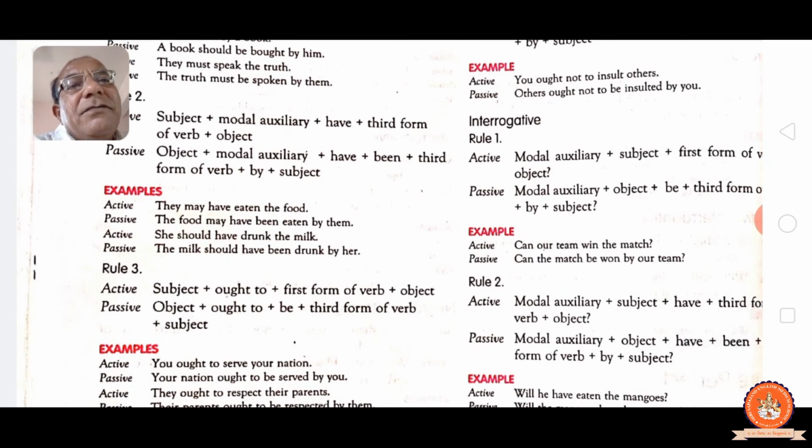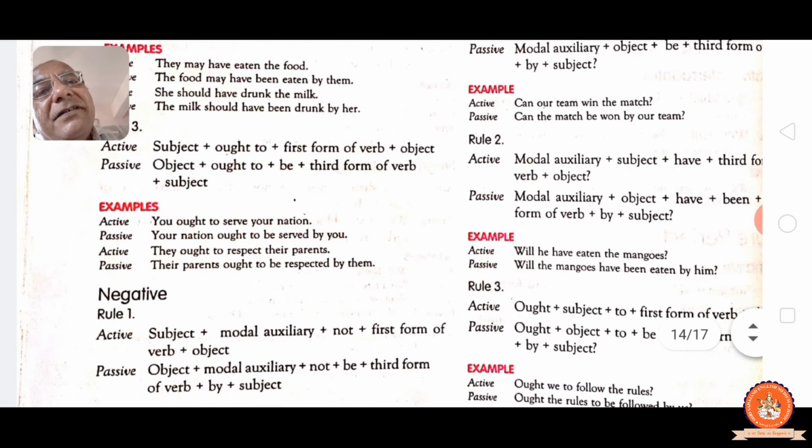Subject plus ought to, first form of the verb and object. Object plus ought to be, third form, by and subject. You ought to serve your nation. Your nation ought to be served by you. To coming, then we have to add be. They ought to respect their parents. Their parents ought to be respected by them.